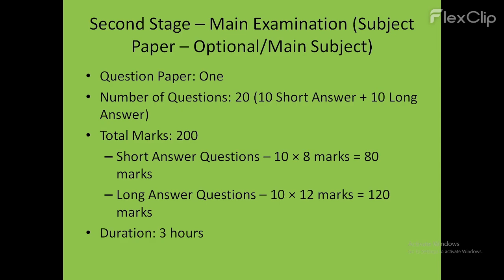Section A has 10 short answer type questions of 8 marks each, and section B will contain 10 questions of 12 marks each, total 120. So section A will be of 80 marks, section B will be of 120 marks.